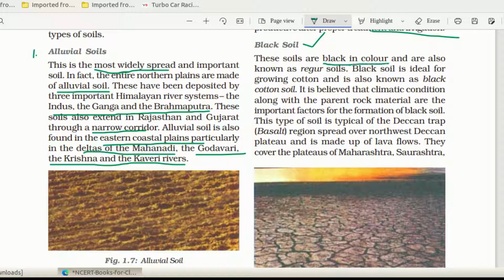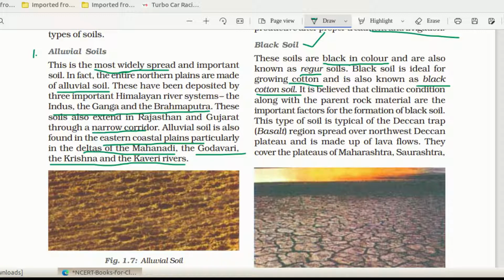Now these soils are black in color. In the heading itself we will remember: black in color, and also known as Regur. What is another name of black soil? Regur. Black soil is ideal for growing cotton. It is very important. Cotton, and it is also known as black cotton soil. You can expect a question: why is black soil also known as Regur or black cotton soil?